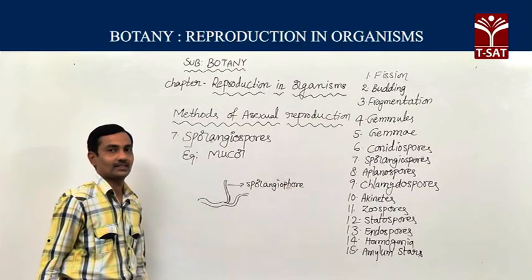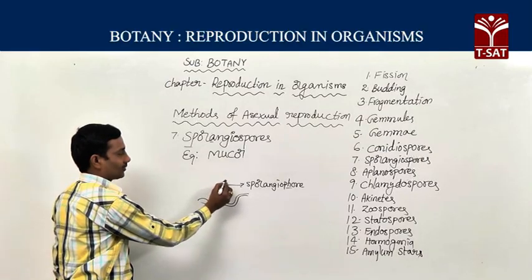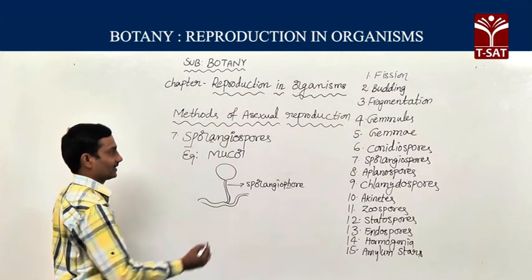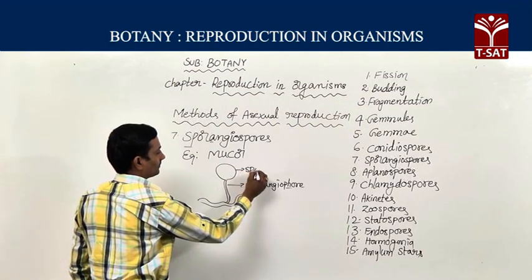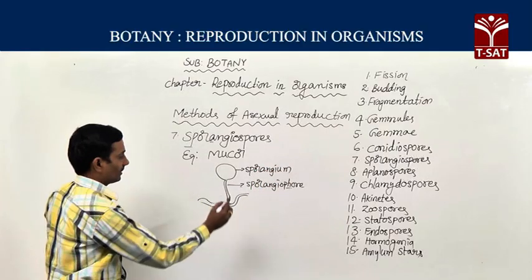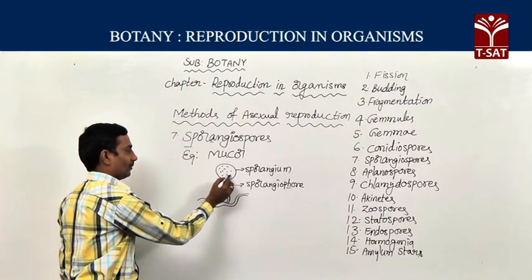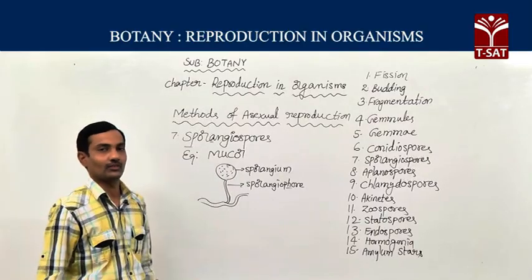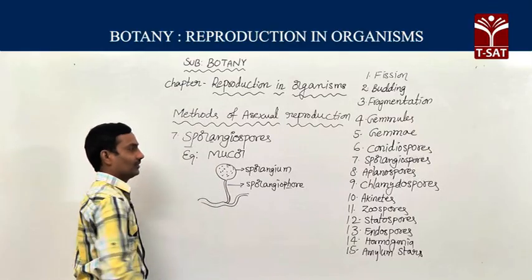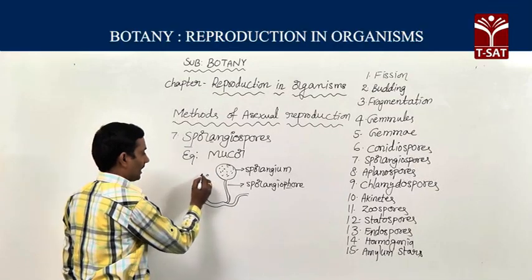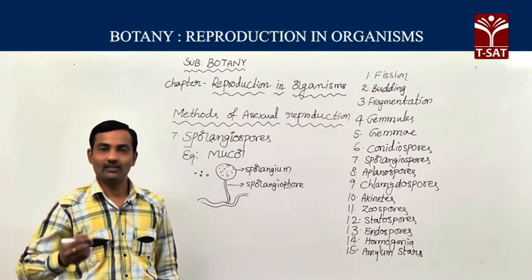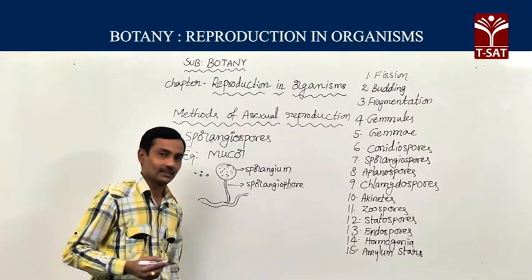Sporangiophore, phore means stalk. The apex of the sporangiophore swells and forms a special sac-like structure. This is known as sporangium. Inside the sporangium, many spores are formed. These spores are known as sporangiospores. Usually, after rupture of the sporangial wall, sporangiospores are liberated. After falling on a suitable substratum, they develop into the new fungus.